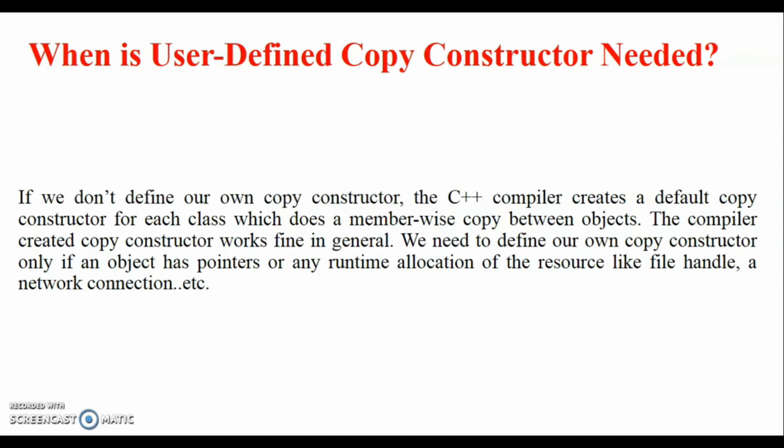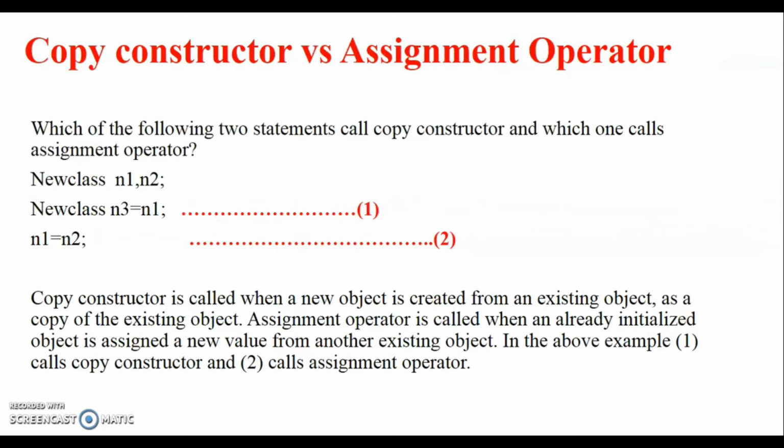Why? Because when you are doing dynamic memory allocation and you do not have a copy constructor, the compiler's constructor will allocate one thing and there will be kind of copies of the same object, and once you delete that object, only one copy will be deleted. So it will be kind of memory wastage.